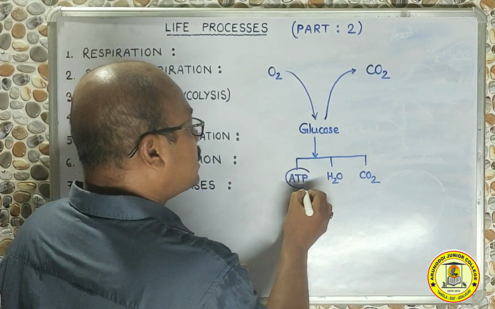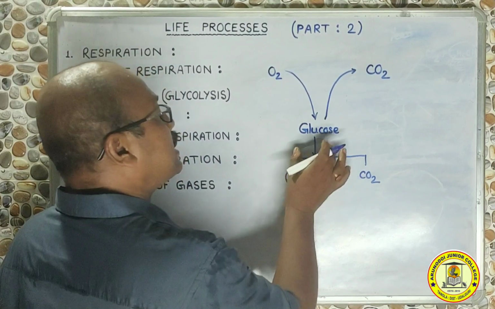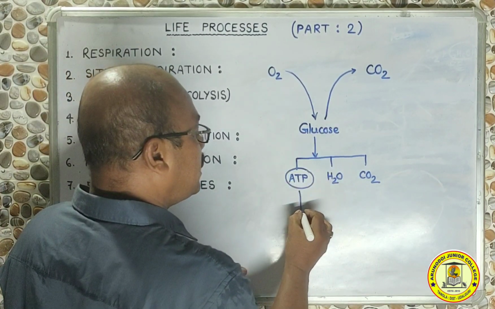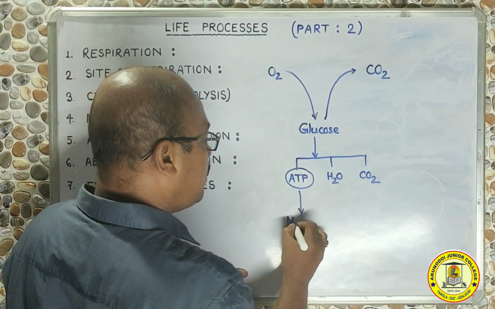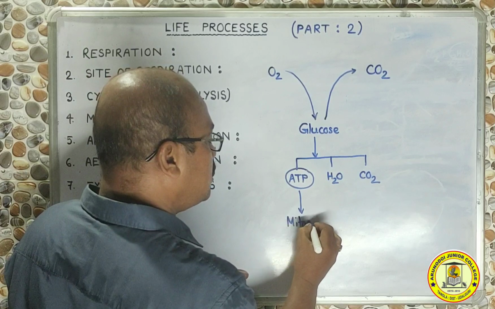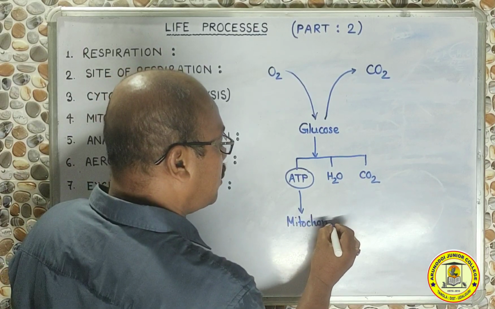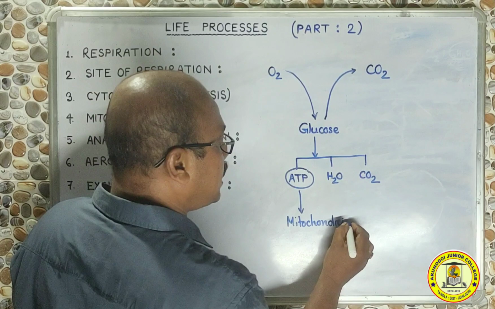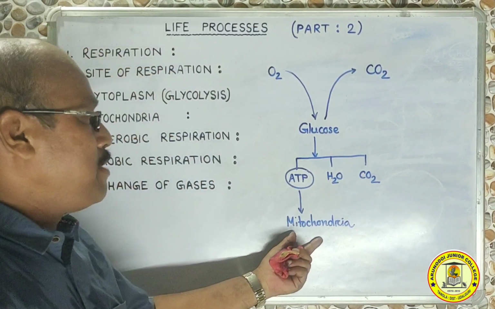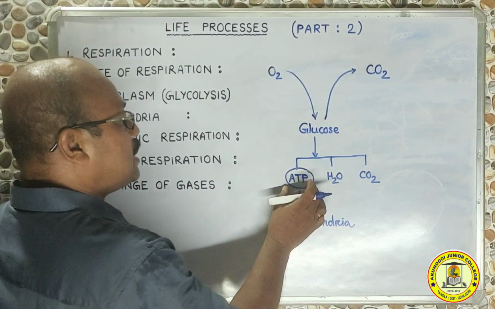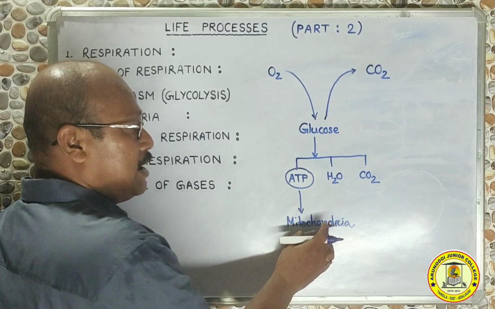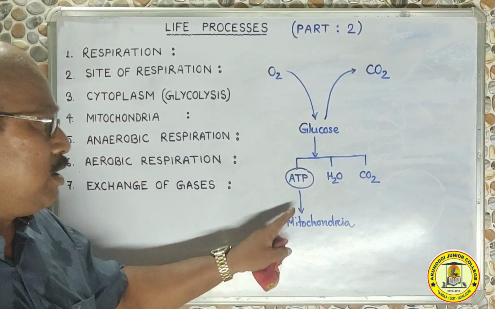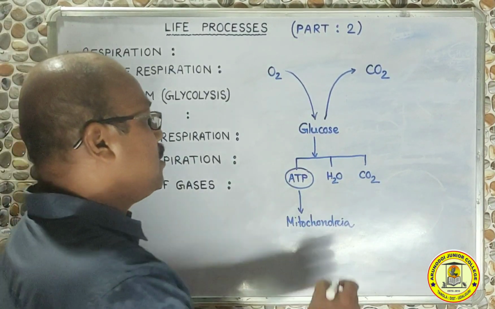This ATP, which is produced inside the cell from the glucose, will quickly enter the mitochondria and remain there, because the Krebs cycle takes place inside the mitochondria. So who stores this ATP molecule? It is the mitochondria, and therefore mitochondria are called the powerhouses of the cell.